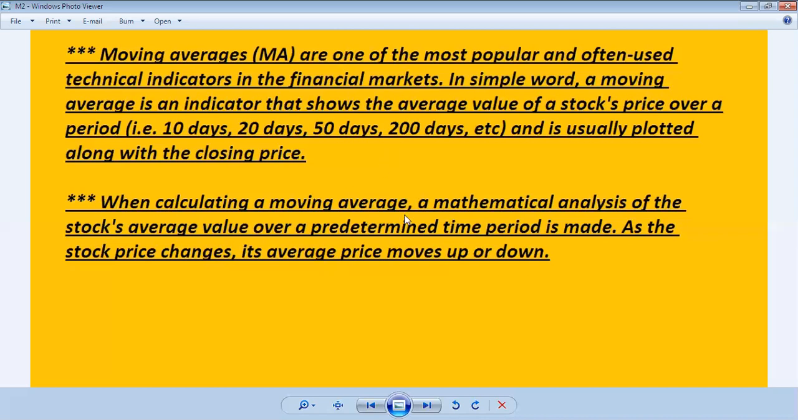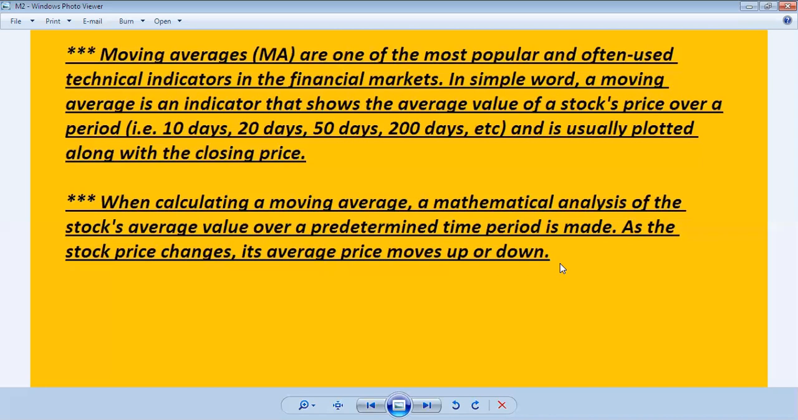When calculating a moving average, a mathematical analysis of the stock's average value over a predetermined time period is made. As the stock price changes, its average price also moves up or down. Means if the closing price is increasing, like if today's closing price is 15, and the next day's closing price is 20, and then for the next to next day the closing price is 25, then the price goes up.